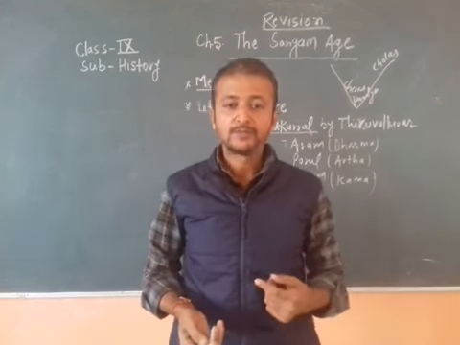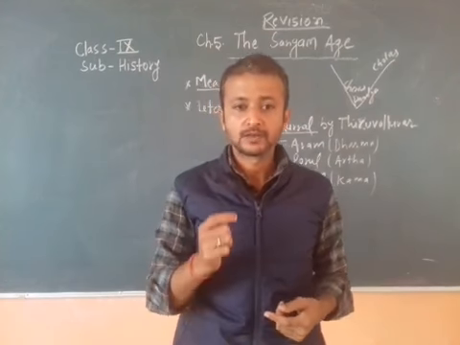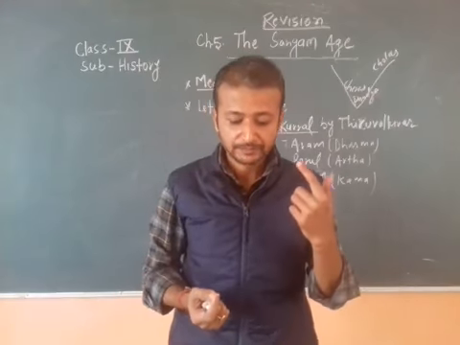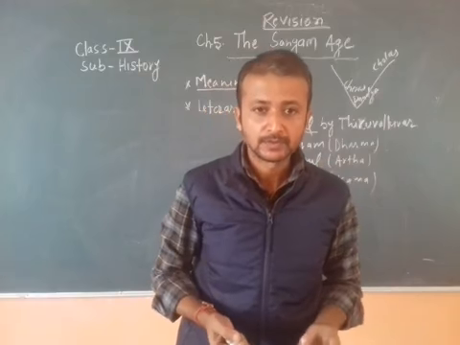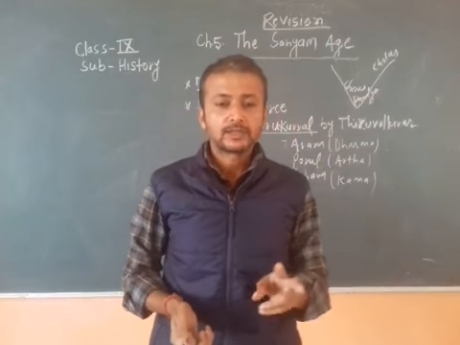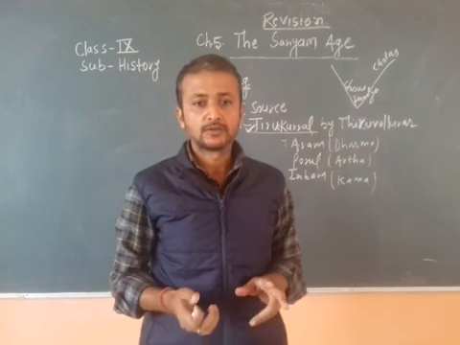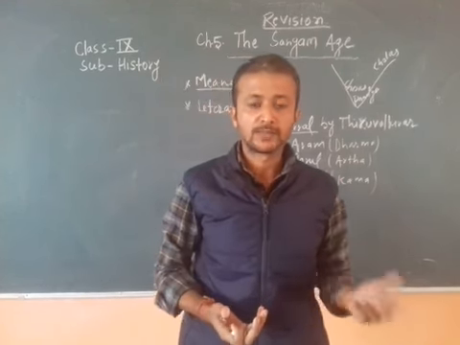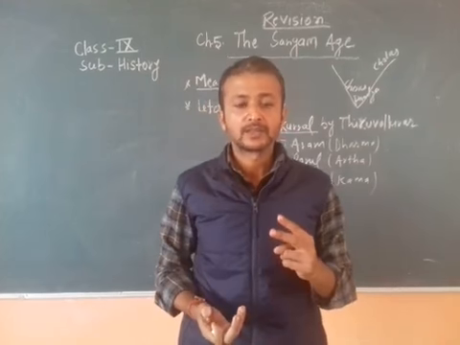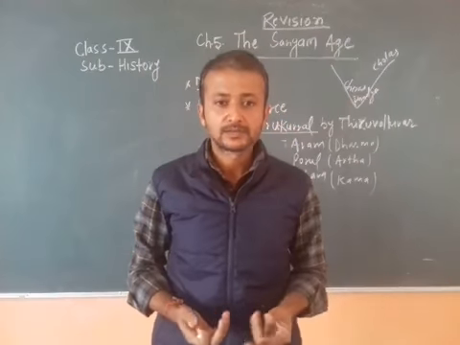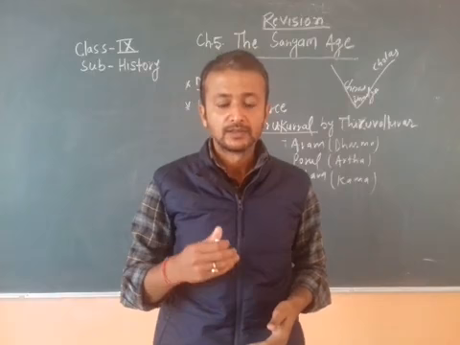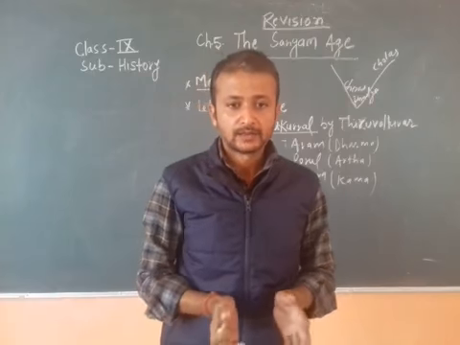One of them, we have said, is the grammar book Tolkappiyam. Okay. There are two epics also of the Tamil language, like Ramayana and Mahabharata. They were Silappadikaram and Manimekalai.